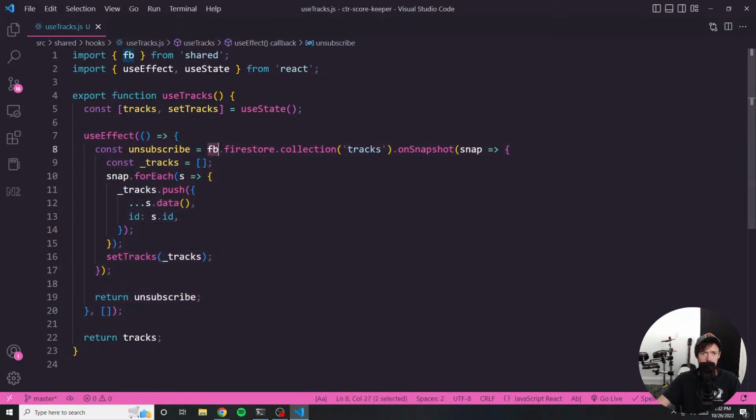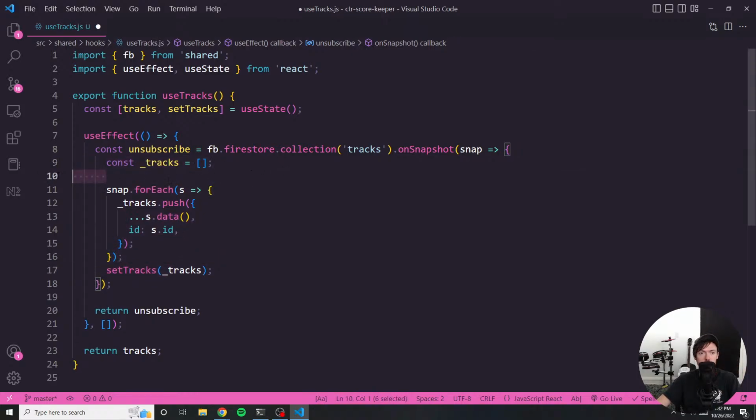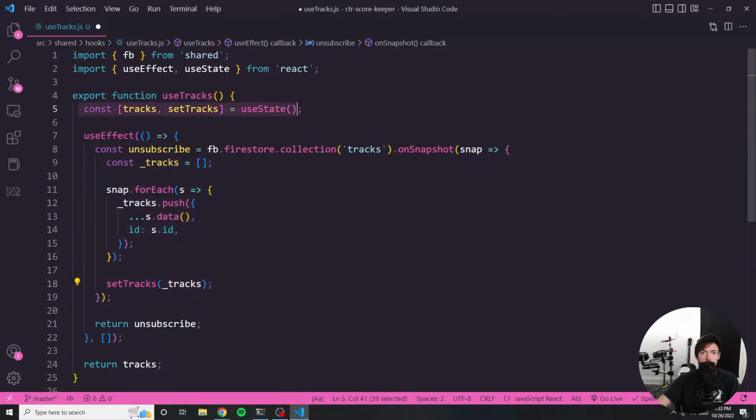Now, this is going into the Firebase Firestore, that reference that we are creating in our service, and it's grabbing a collection called tracks, and we're doing something called onSnapshot. And I believe onSnapshot means whenever that data changes, this function is going to run. So whenever Firebase out in the cloud receives an update, our code is hooked up to it in such a way where it's going to listen for those updates. And whenever that change happens, we are going to run this function, which in the end, all it does is update our tracks state. And this hook is always returning the latest version of that.